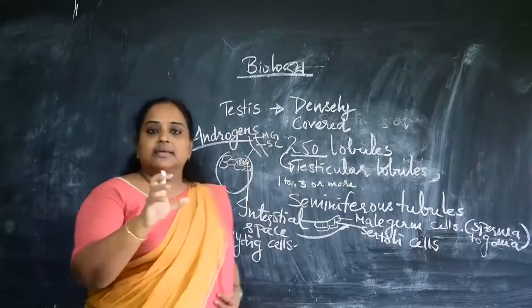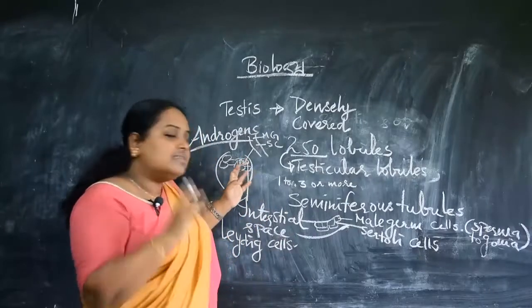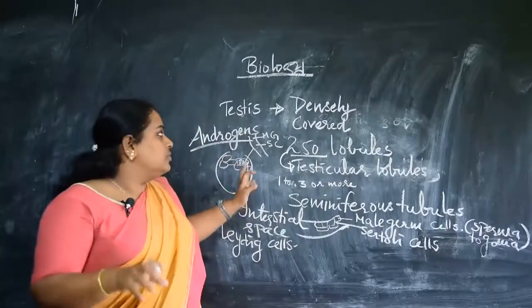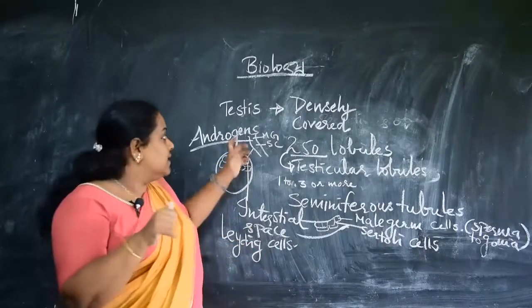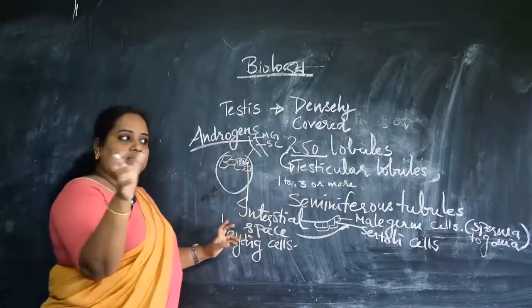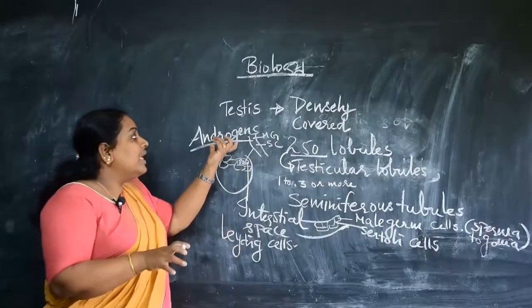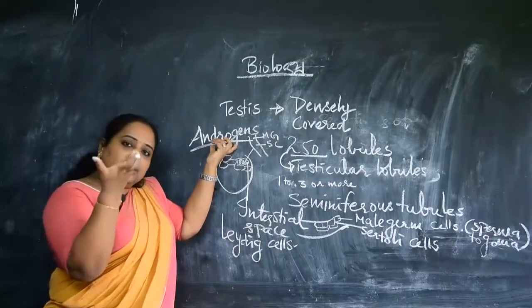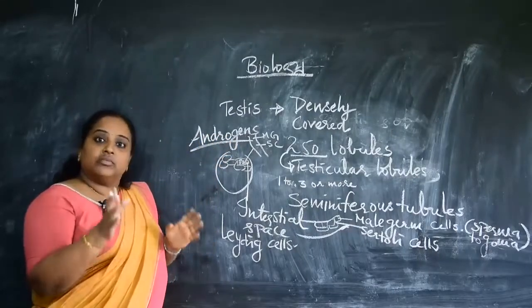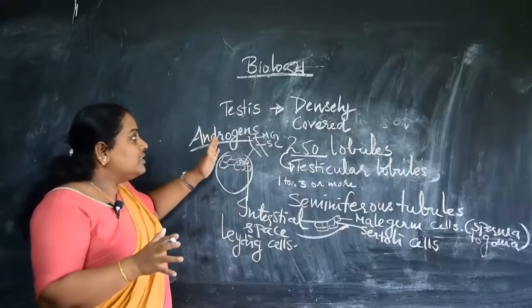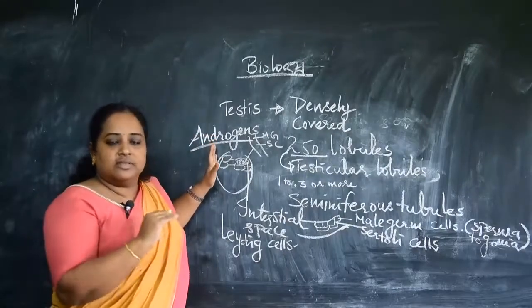So Leydig cells are the cells which are present in the interstitial spaces between the seminiferous tubules. Their function is to secrete the class of hormones, the male reproductive hormones called androgens. Androgens are a class of hormones, right? So testosterone, the main male reproductive hormone, and all those things come under androgens, right?